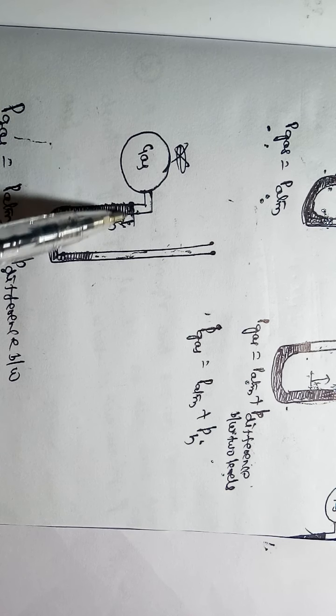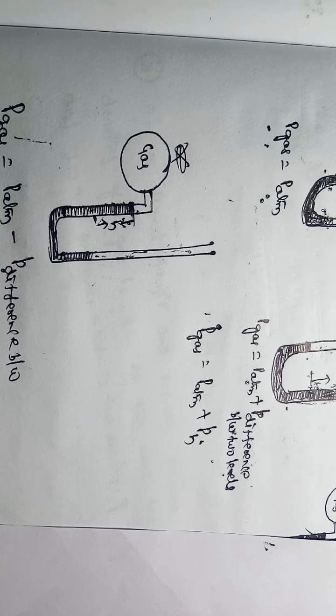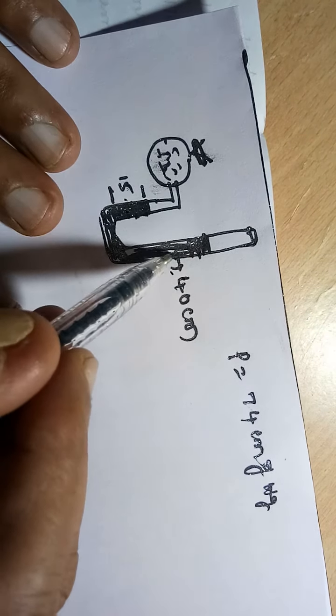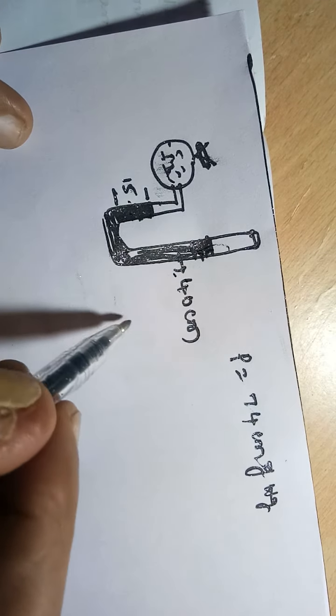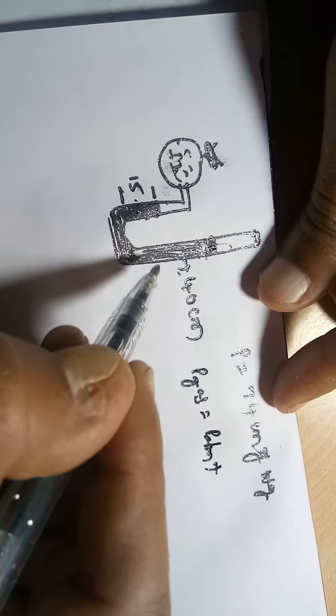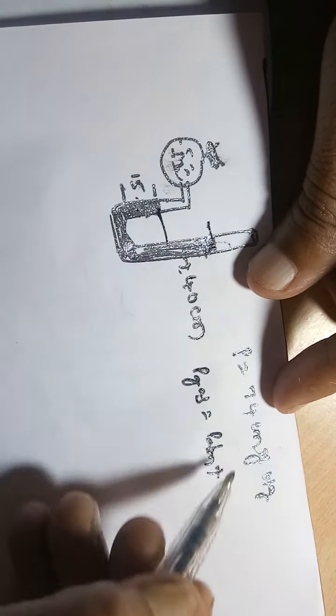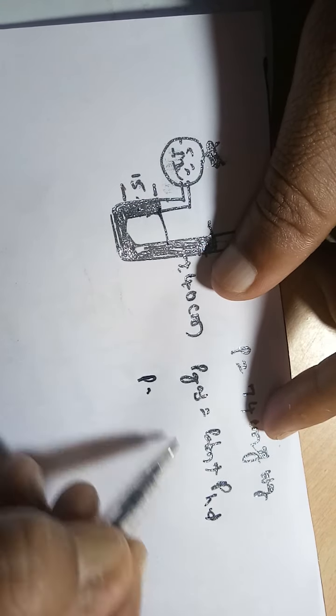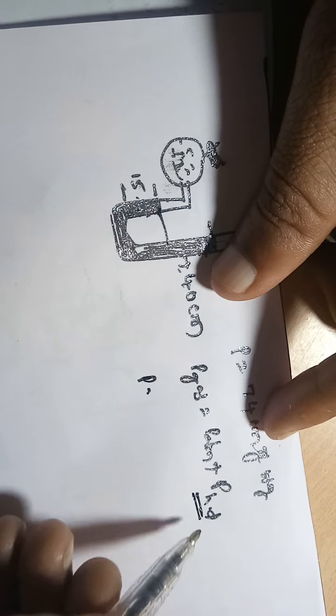Whatever the height difference is, that pressure we should subtract. So P of gas is equal to atmospheric pressure plus P of the height difference.